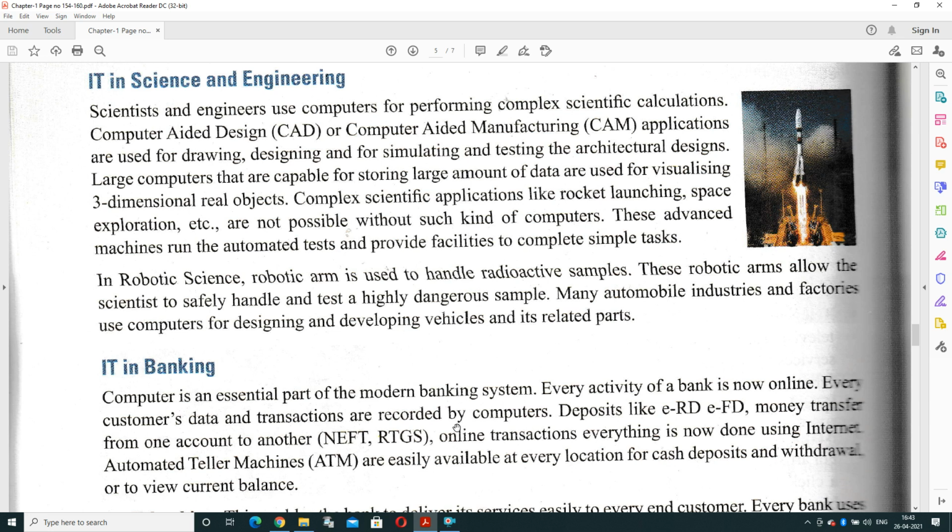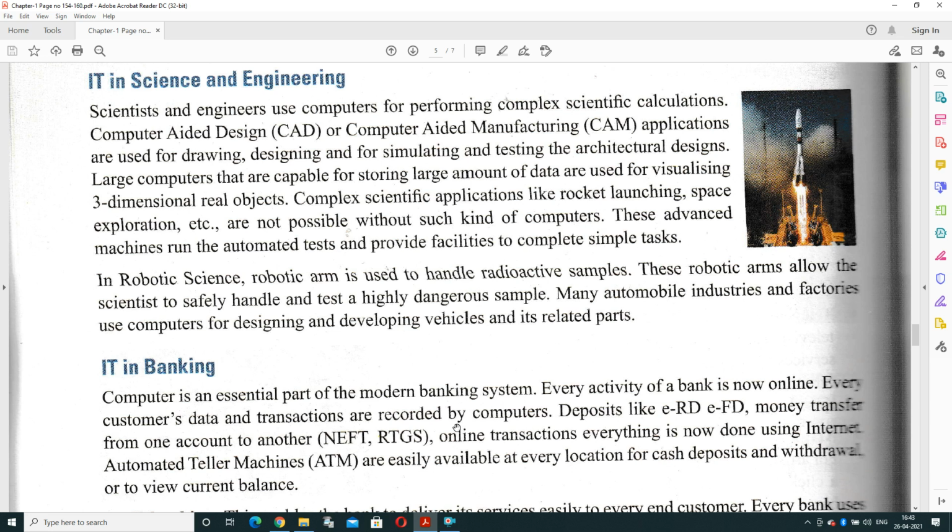And it's possible due to the engineering factor only, because they can draw everything. They can even use it for rocket launching, space exploration. It is not possible without the invention of the computer system or IT system.